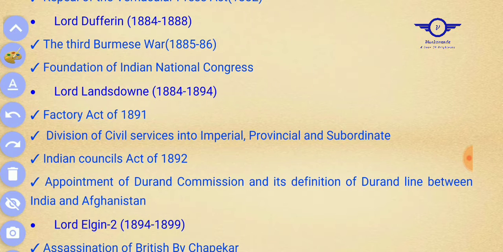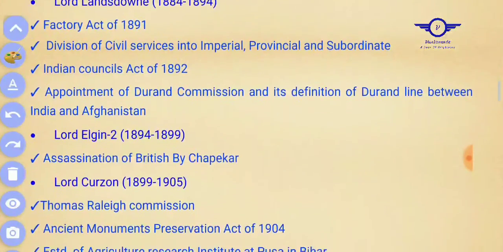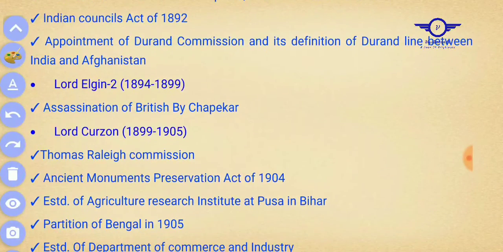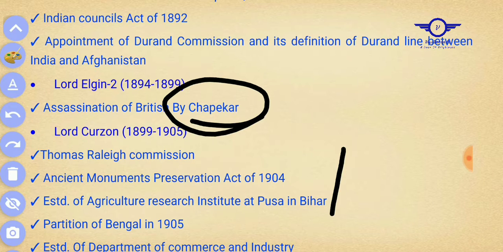Then came Lord Elgin II. His tenure was 1894 to 1899. One important thing happened, which is actually very important in the history of India: the assassination of a British officer by the Chapekar brothers. Very important one. Okay, we will make a video on it elaborately.